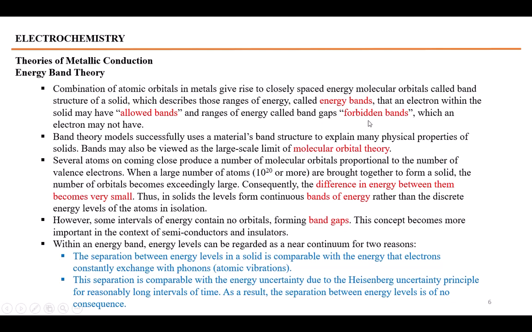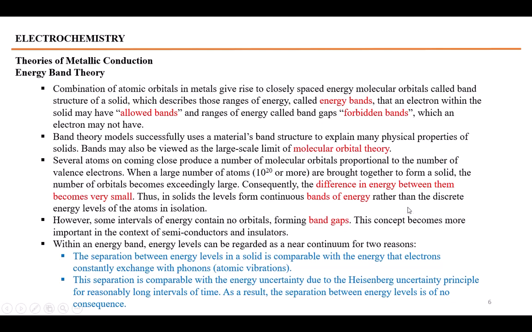Actually, these bands are molecular orbitals which are closely spaced due to much lower difference of energy, and these are formed by the atomic orbitals in molecular orbital theory. He is explaining that whenever atoms come close in a metallic crystal, of the order of about 10 to the power 20 atoms, they give rise to the same number of molecular orbitals, and all these molecular orbitals are very close in energy to each other.